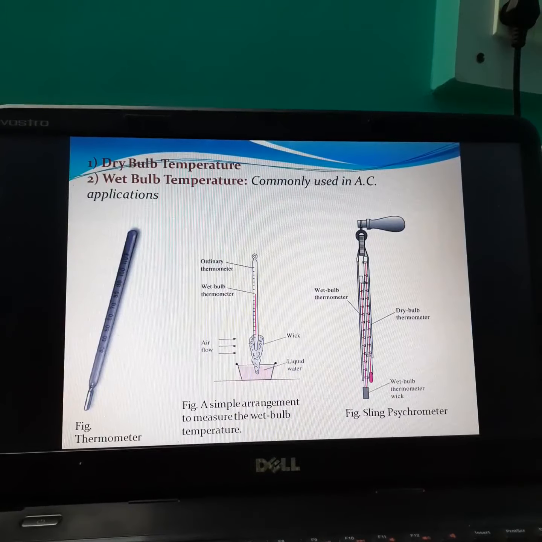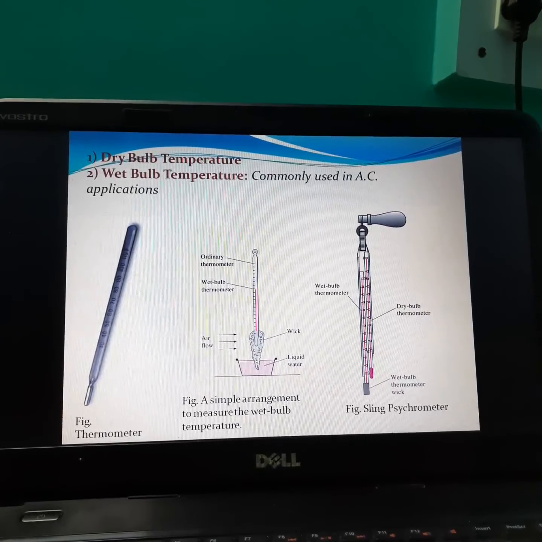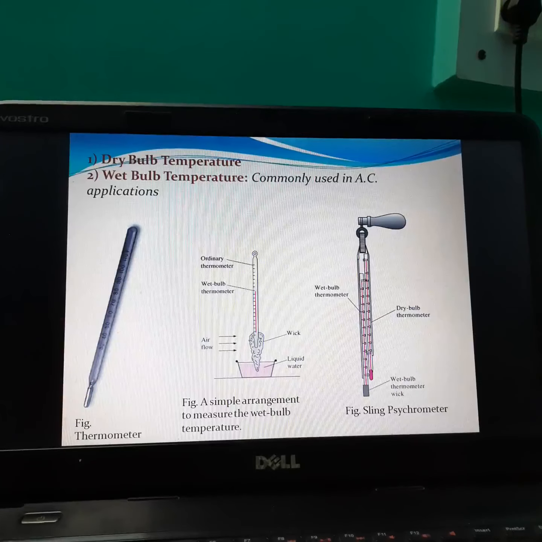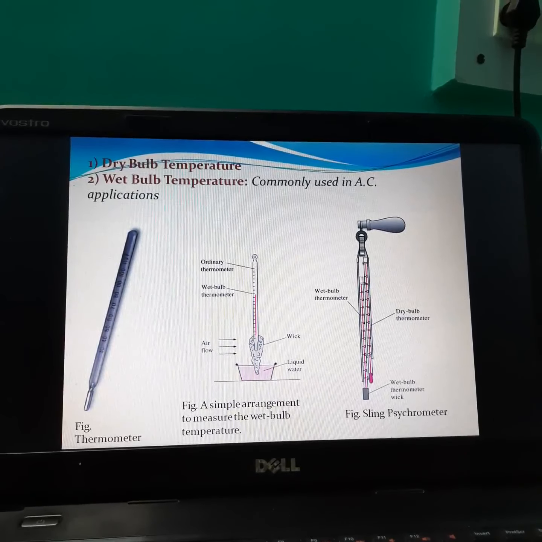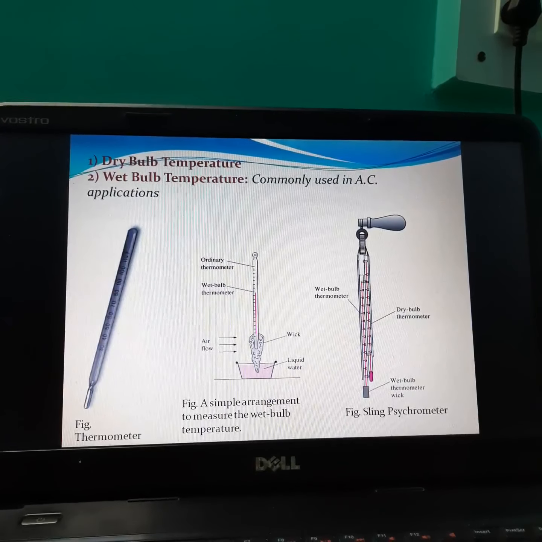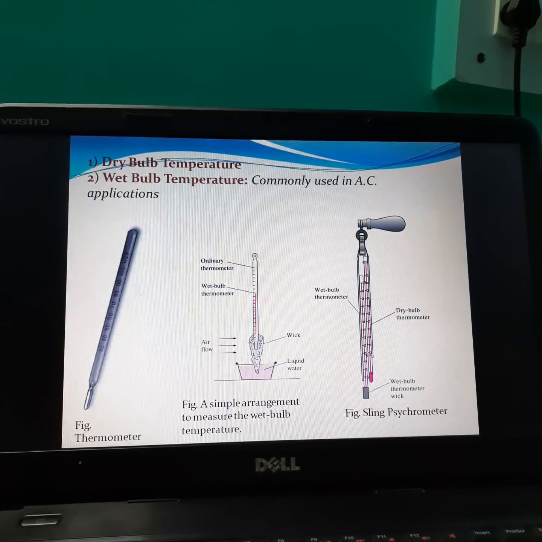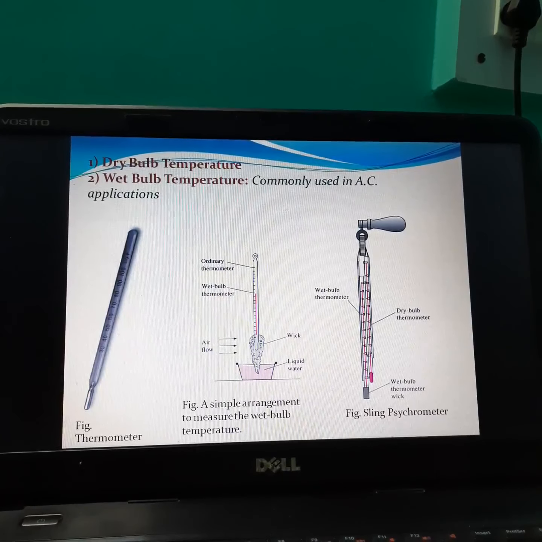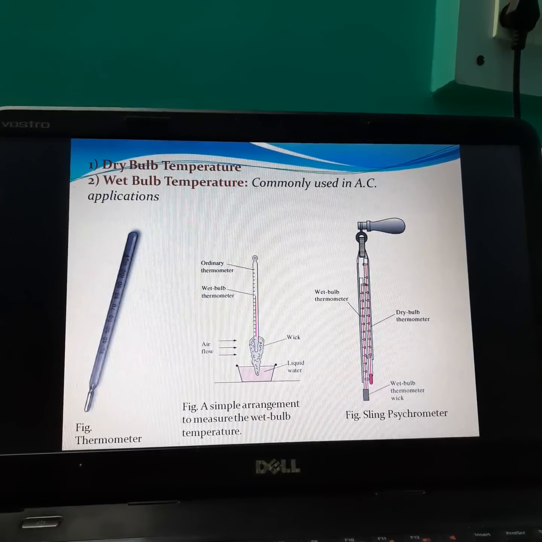Now dry bulb temperature and wet bulb temperature are measured by using a psychometer. Psychometer is nothing but two thermometers fitted on one platform. One thermometer is an ordinary thermometer and in the second thermometer, the bulb is covered with a wet wick. By using the ordinary thermometer, we measure dry bulb temperature, and by using the second thermometer whose bulb is covered with wet wick, we measure wet bulb temperature.